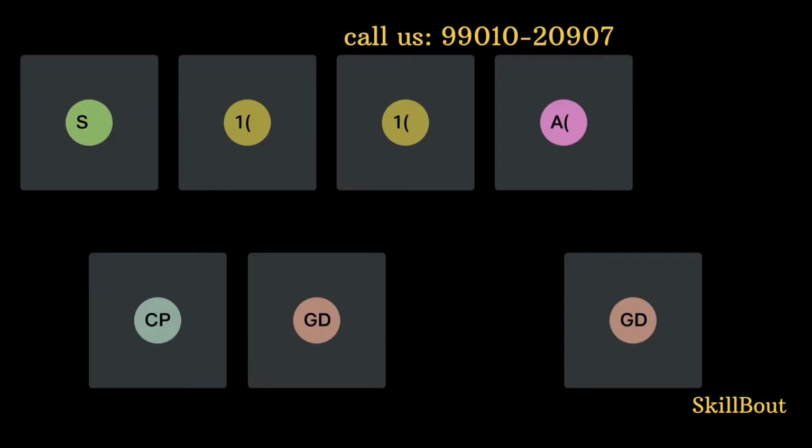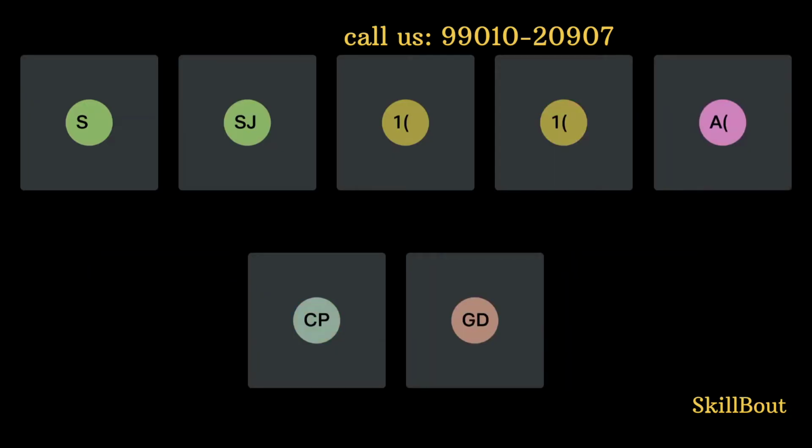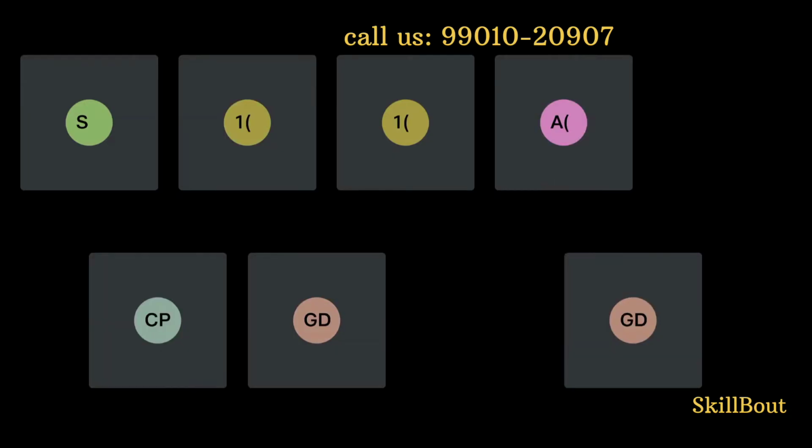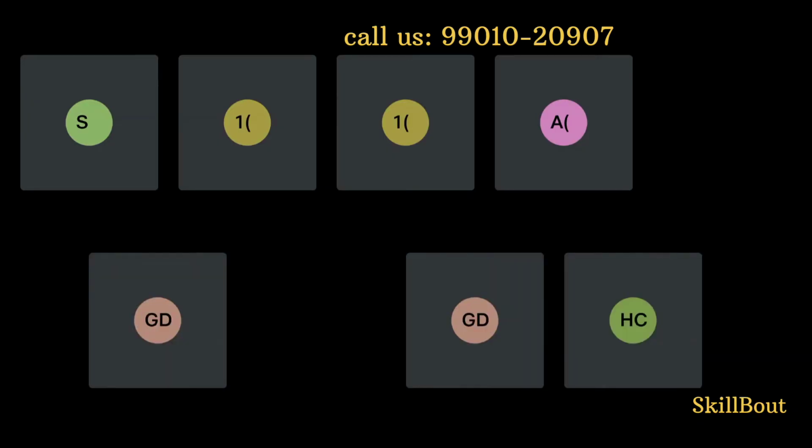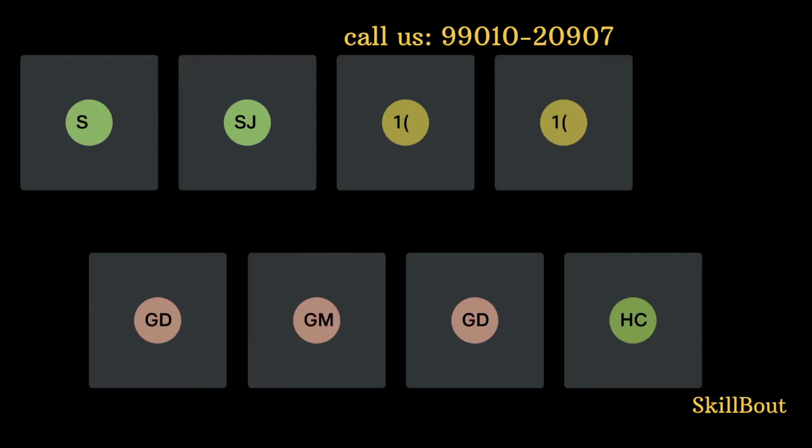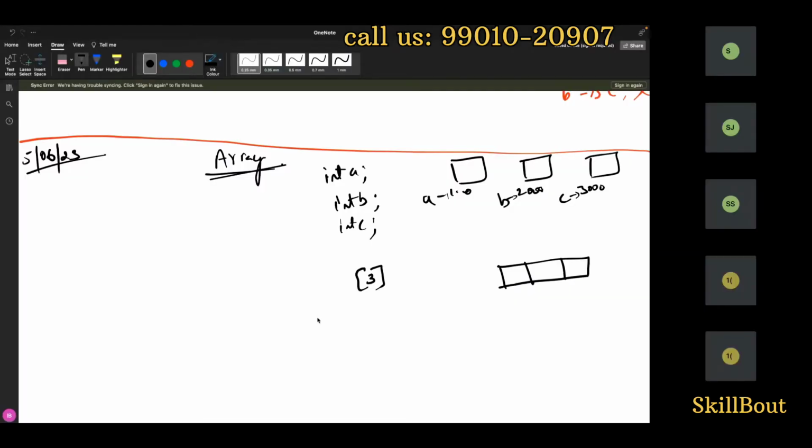Now what I can do with the array is, if you need 3 blocks of the same type, I can combine them. I can have a contiguous memory allocation. That is what the array tells. You want 3 blocks, I will get you 3 blocks like this. What is it telling?